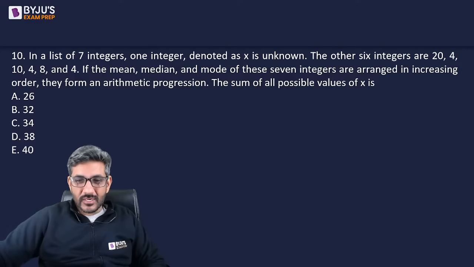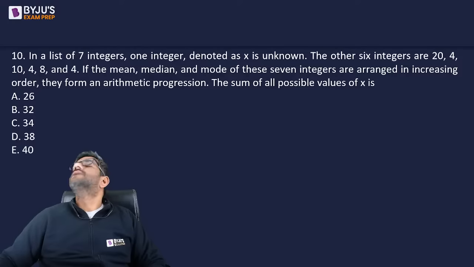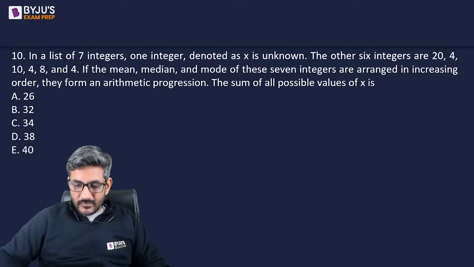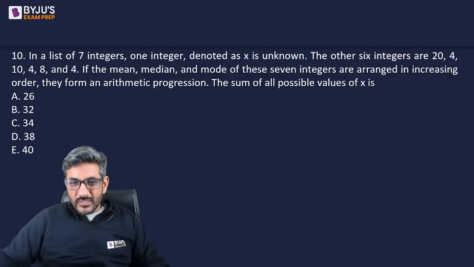Ravi Mishra has got E, that is 40. Amit Chauhan has got 34.